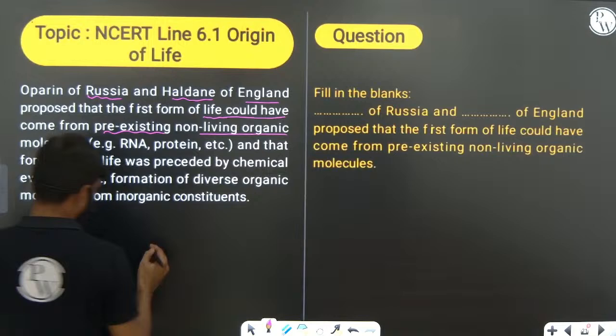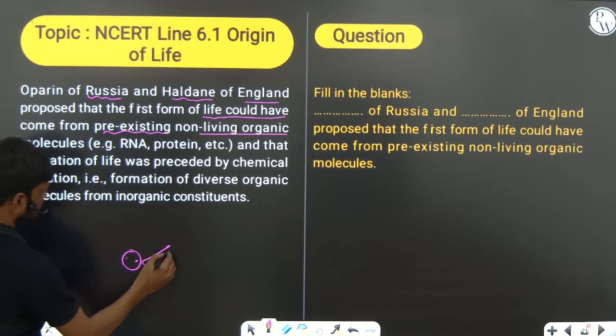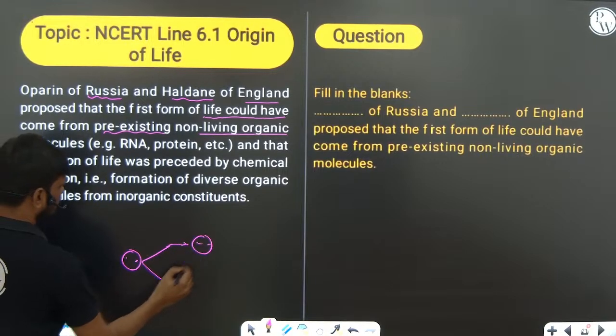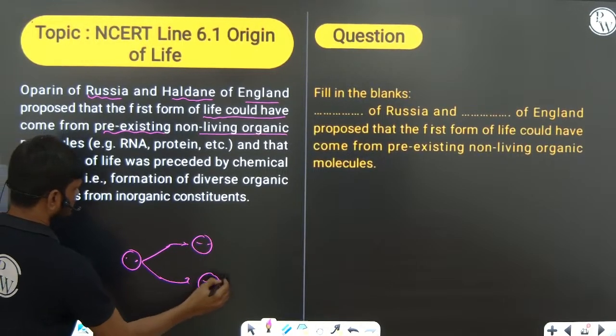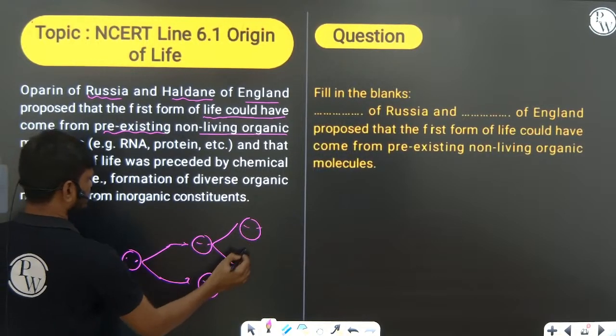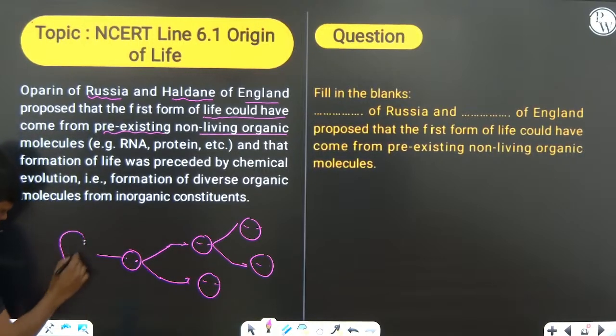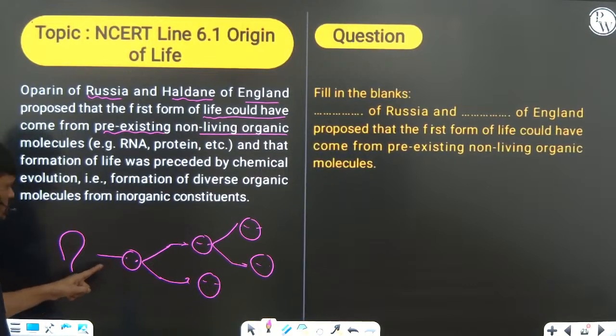According to Louis Pasteur, living organisms develop from pre-existing living organisms. But how could the first organism evolve? How did the first organism come onto Earth?